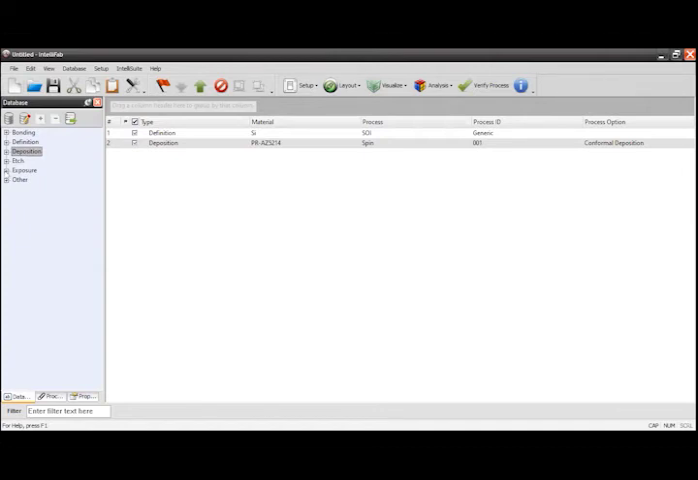So for that purpose, first we have to expose this particular top layer, that is the photoresist, to the UV. So you can click on this exposure. Already the process is defined. It is UV. Okay, and the technique is contact.